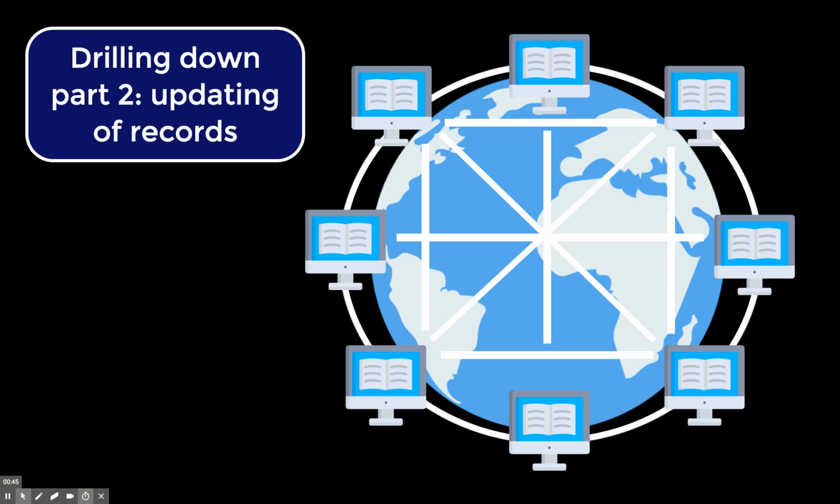Now that sounds like a trivial task, but if you think about this, it's actually pretty difficult, right? Because any of these computers that you see there on the screen could be the one that initiates the transactions. How do you know which one it is? How do you know whether or not that computer actually can make those changes? How can you be sure that the other computers accept it? What is the mechanism that creates consensus about the updating of records? And that's what we're trying to understand now.